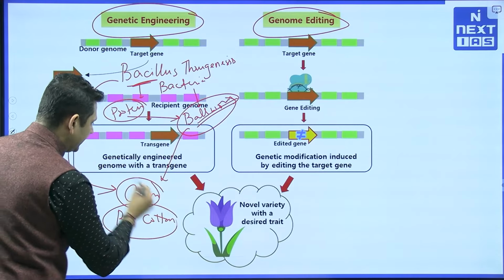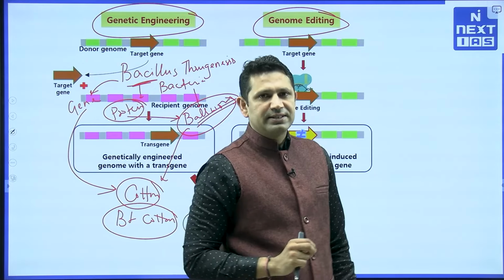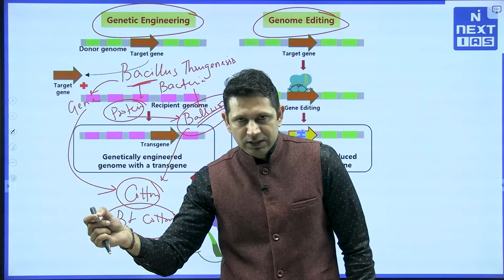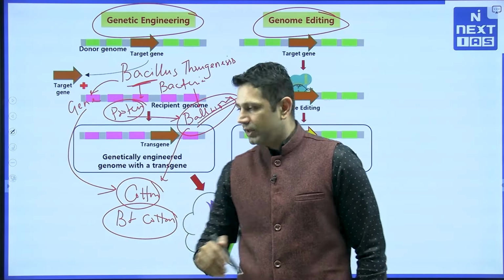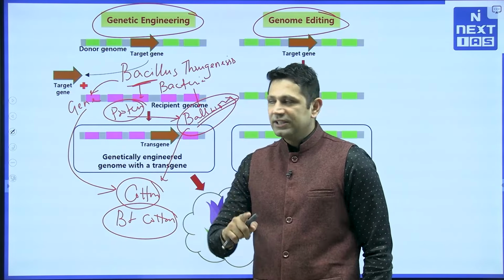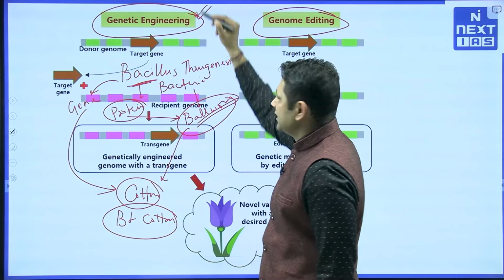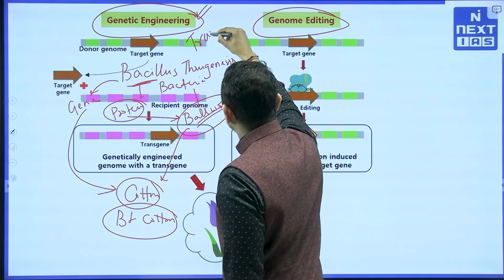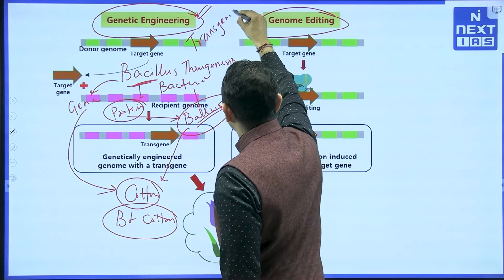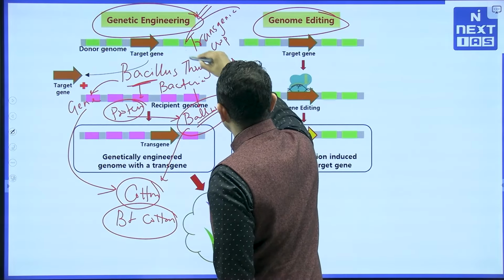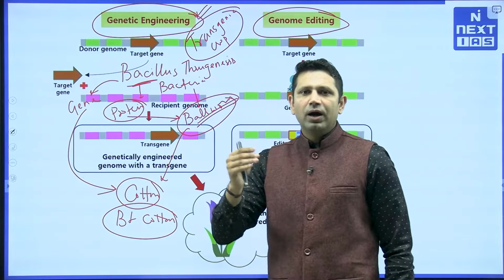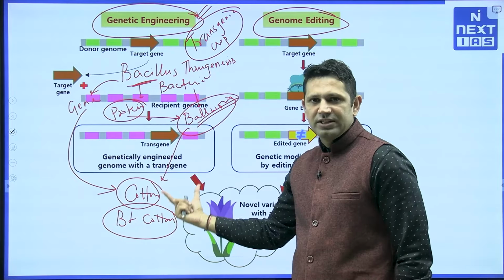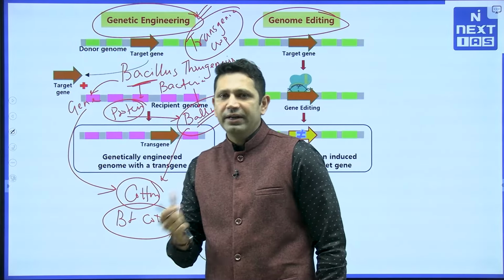So see what has happened here. We have used a gene from an unrelated organism and that gene has been put into the cotton plant. This is known as genetic engineering, and this BT cotton is known as a transgenic crop. That means a gene is being taken from an unrelated organism. These are known as transgenic crops. So these are genetically modified crops.